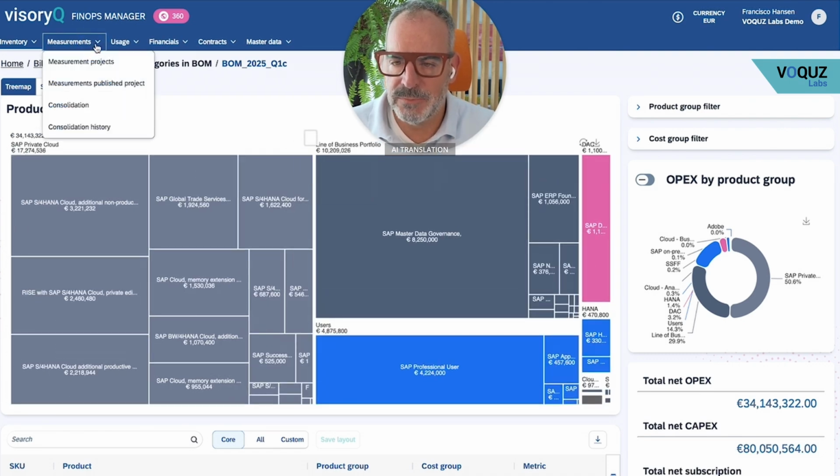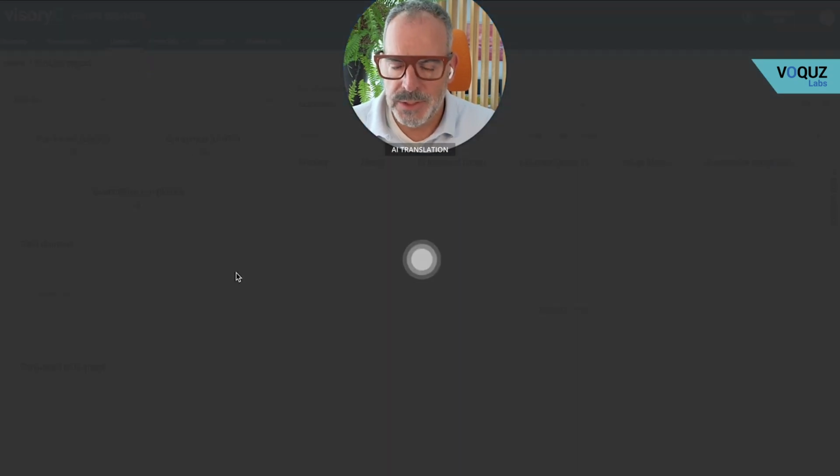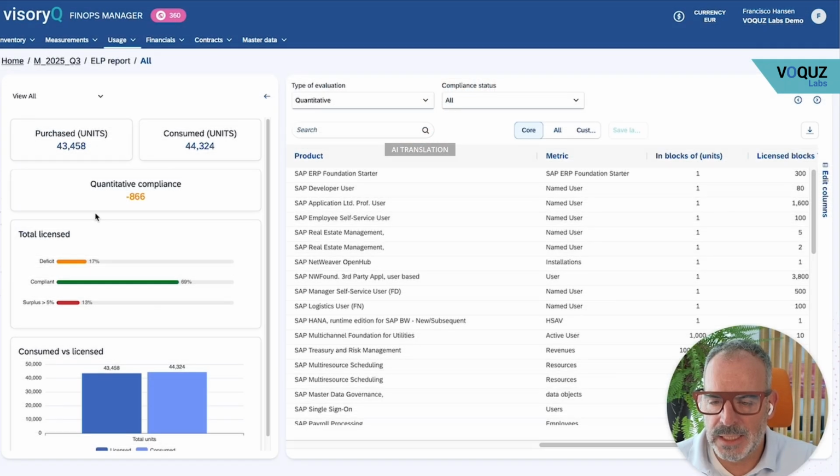Number 2 is the measurements, which we analyze practically monthly or quarterly and publish these measurements as the current values, with the goal of having a usage analysis at the end, namely, what does it look like, which products have deficits, which products have surpluses, what does the overall evaluation look like for me? So, I look at all the products and my deficits quantitatively, or I want to see it financially.